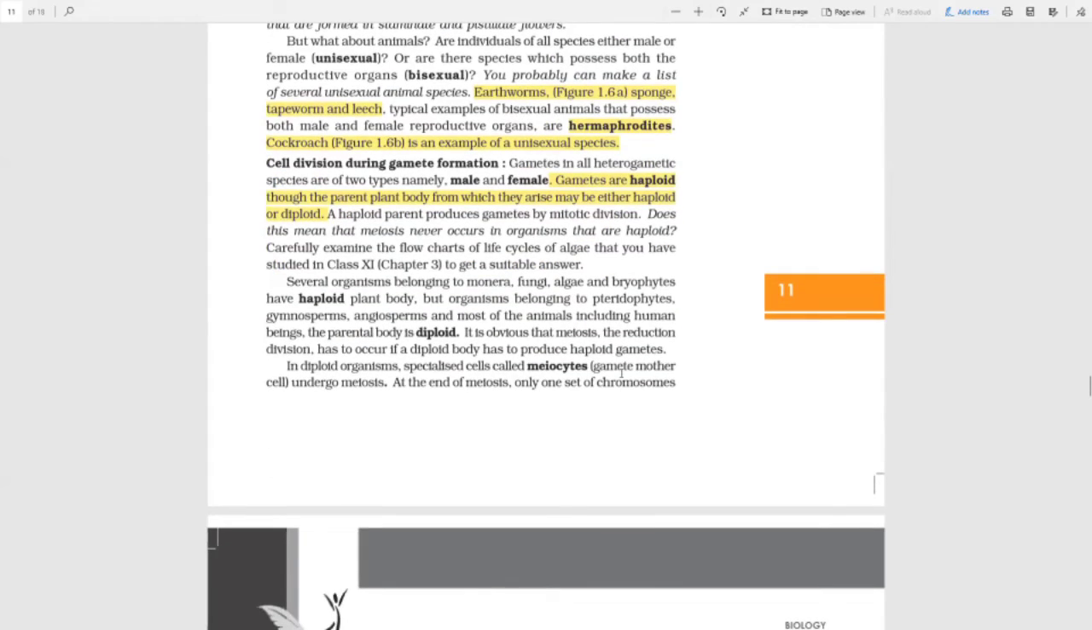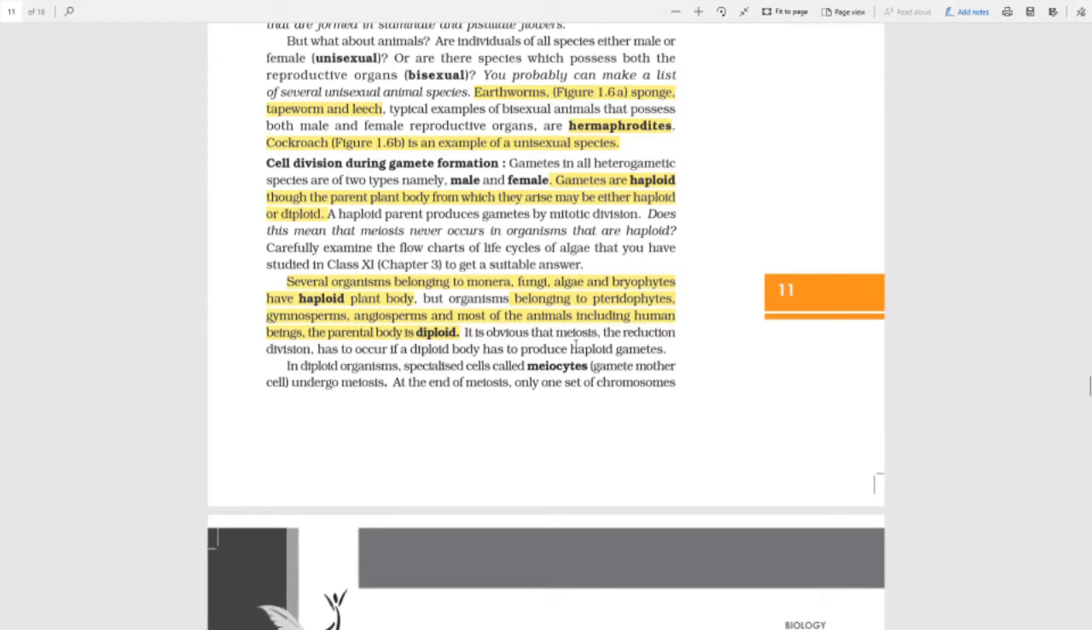Several organisms belonging to Monera, fungi, algae, bryophytes have a haploid plant body, but in organisms belonging to pteridophytes, gymnosperms, and most animals, including human beings, the parent body is diploid. Monera, fungi, algae, and bryophytes have a haploid body because they have a very primary, cellular level of organization, whereas pteridophytes, gymnosperms, angiosperms, and human beings have organ and organ system level, organism level specializations in their body. So their parental bodies are diploid.